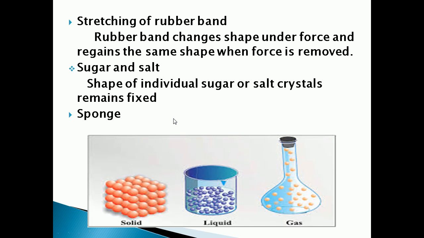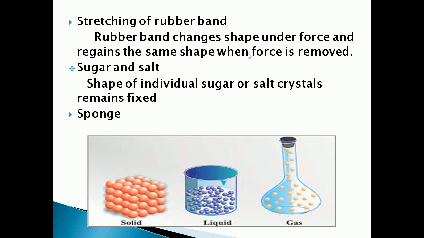Let us see some of the activities given in your reader. The first one is stretching a rubber band. A rubber band is a solid. It changes its shape under force when we stretch it with our hand, but it regains the same shape when the force is removed.